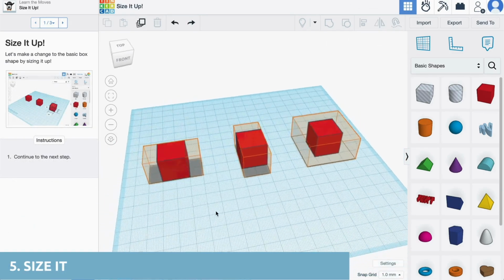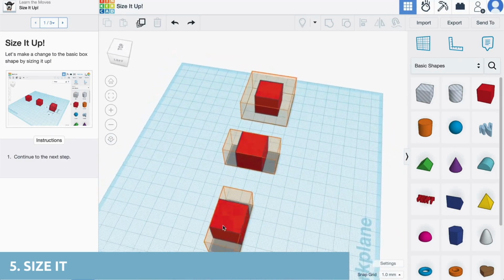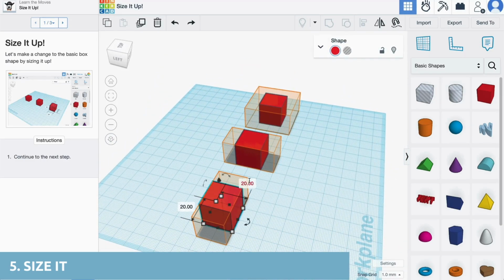To resize the box, select and drag the white dots that appear in the corners of the object.